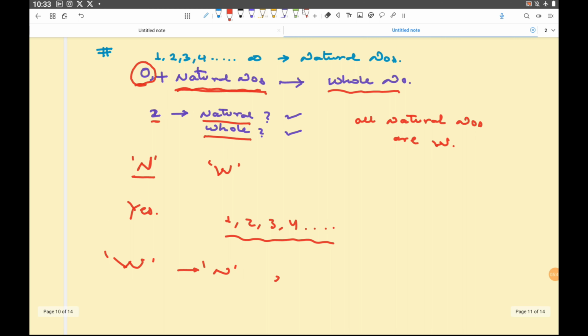The answer is no. Why? Because what if I have 0? 0 is a whole number, but it is not a natural number. But yes, other than 0, any number we can call natural also, whole also. No problem.